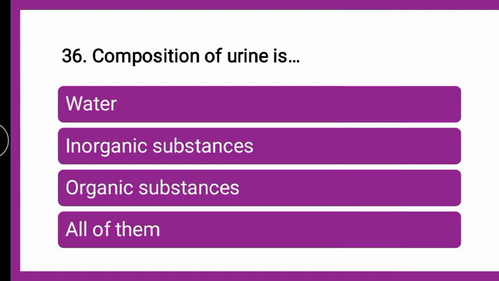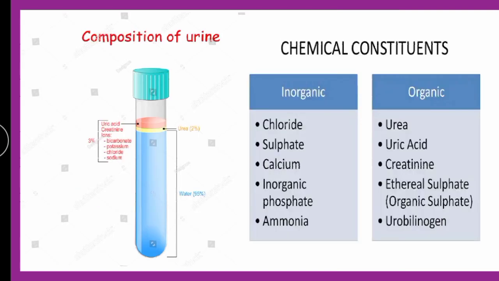Next question is, composition of urine is dash. Whether the composition includes water, inorganic substances, organic substances, or all of them. You can put your answer in the comment section. We will go for the explanation. Now, according to the composition of urine, the upper portion contains components or compounds like uric acid, creatinine, various ions and all. Then the second layer you can see is urea, and the maximum layer which is blue in color is 95% water.